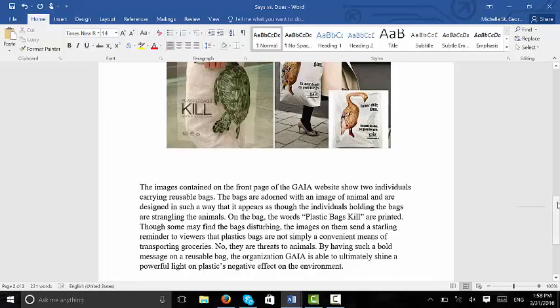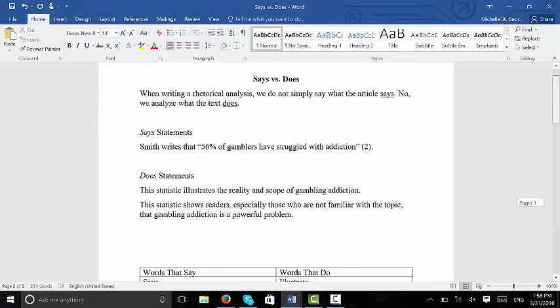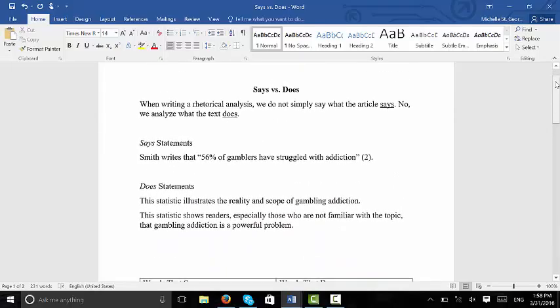Okay. For your rhetorical analysis, I hope you keep this in mind, that you're not just saying what the text says, you're not summarizing it, but rather you're actually delving into analyzing the effect or the power or the consequence of what the text is saying.